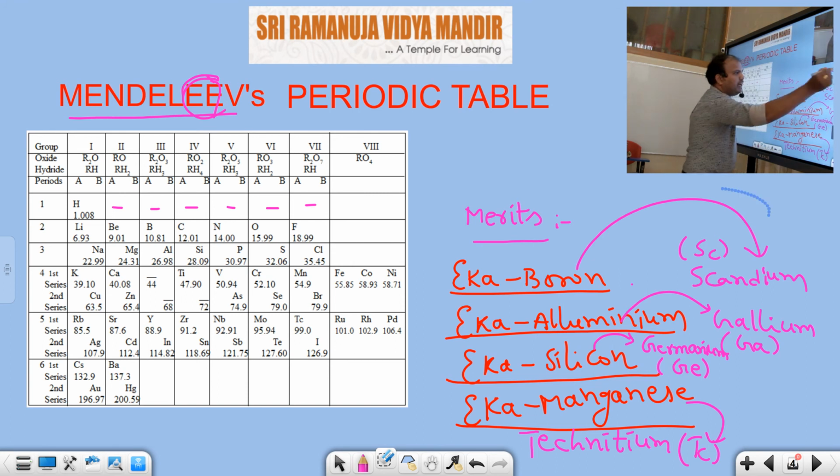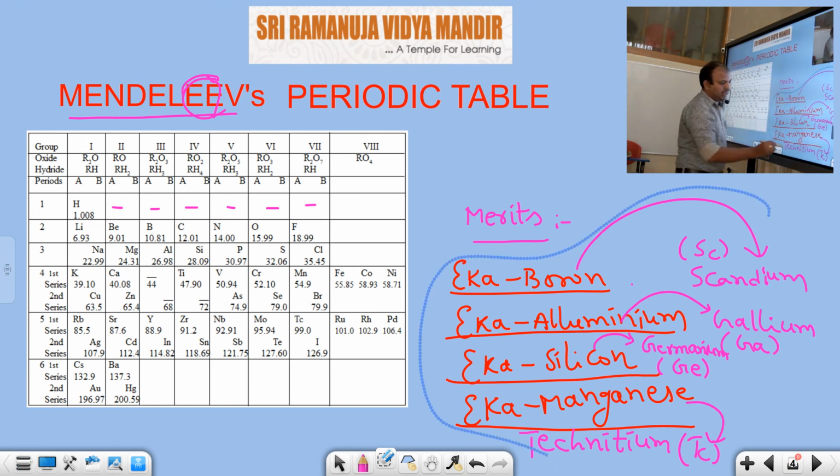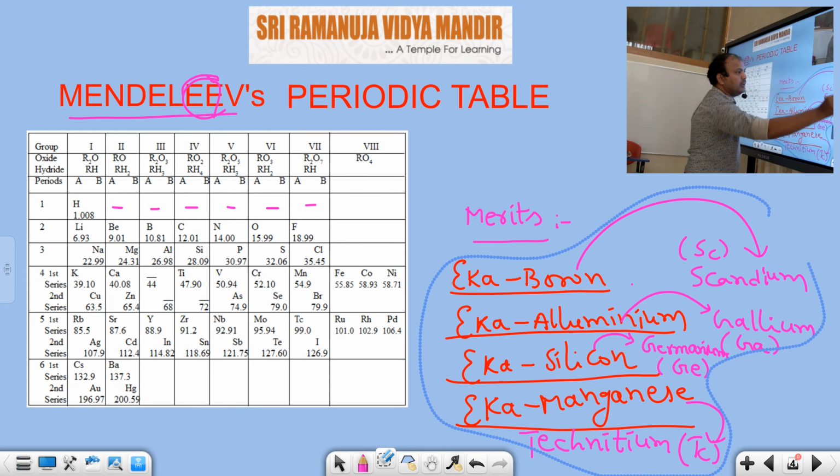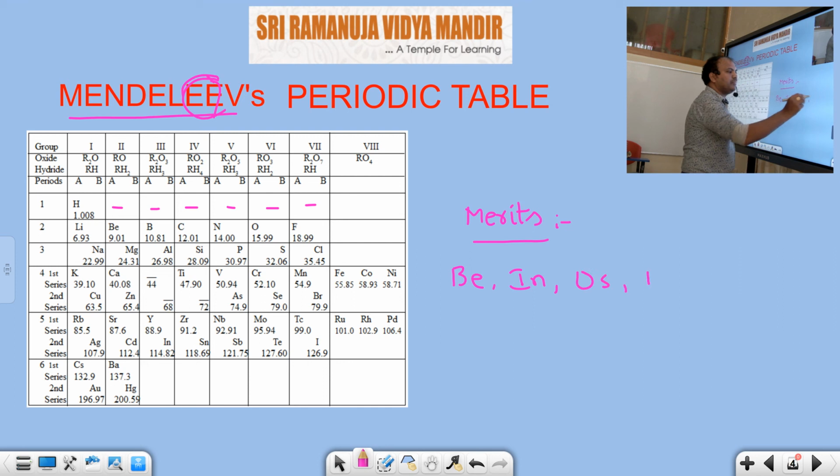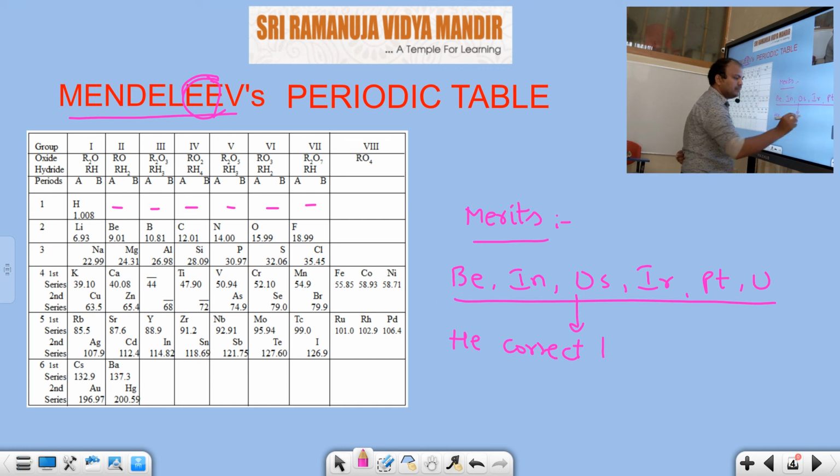And another important merit of the Mendeleev periodic table: Mendeleev corrected the atomic weights of some elements, like beryllium, indium, osmium, iridium, platinum and uranium. He corrected the atomic weights of these elements by using a formula.